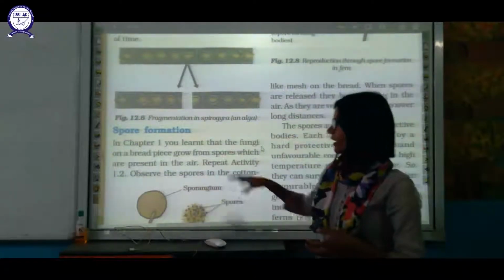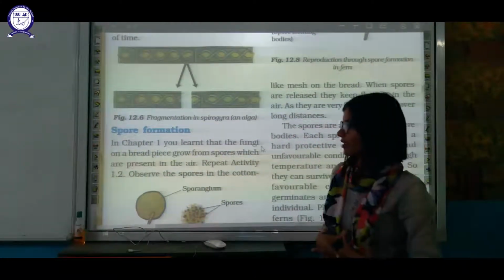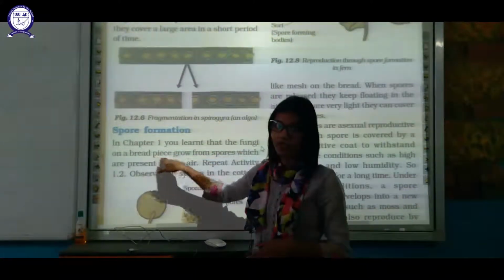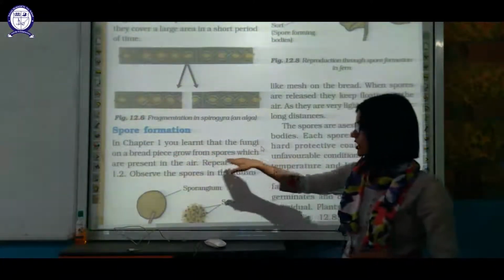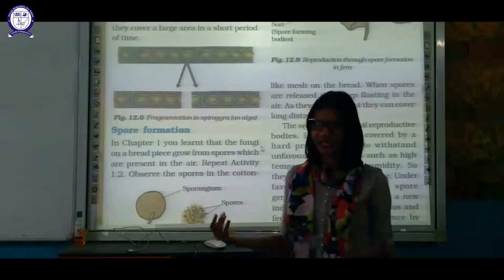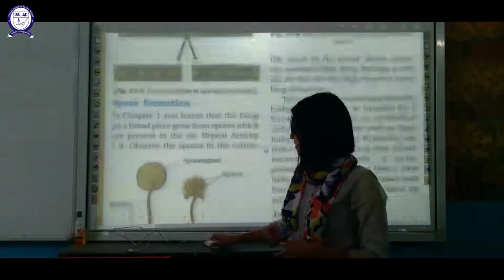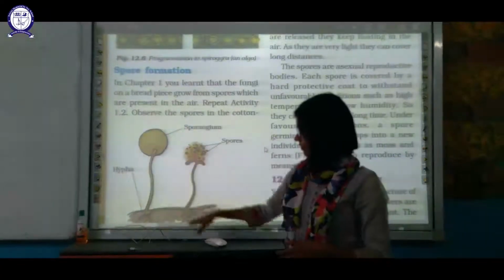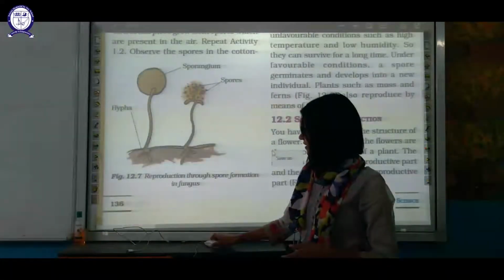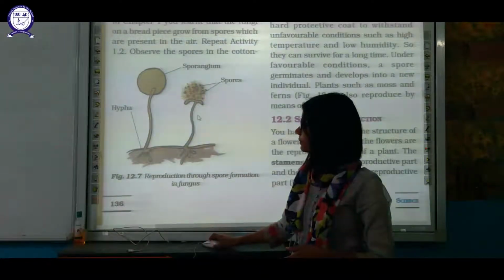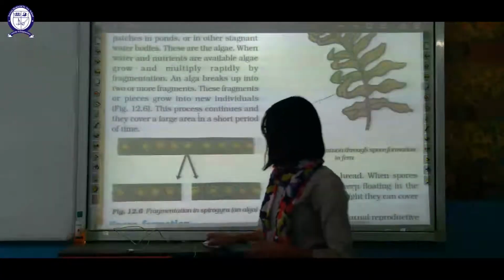Okay. Now next is spore formation. In chapter 1 you have learned about fungi and bacteria grow from the spores which are present in the air. We have studied about that. Repeat activity 1.2. Observe spores of cotton. Okay. This is spores of fungus. I hope this is visible to you all. Let us study what it is.